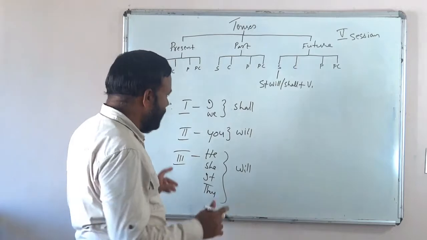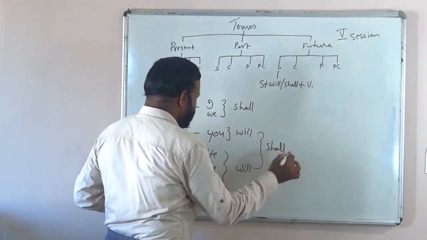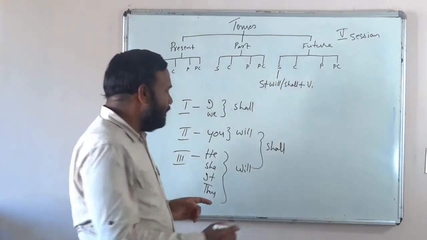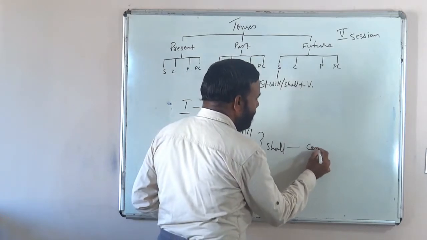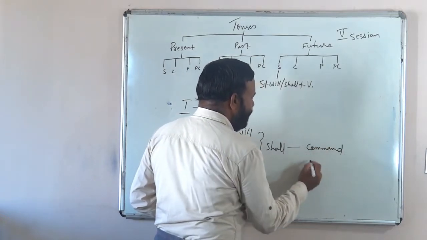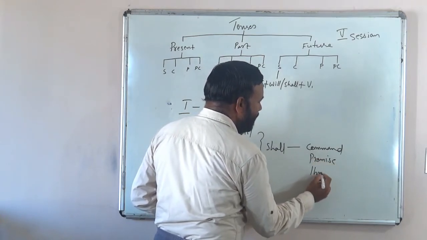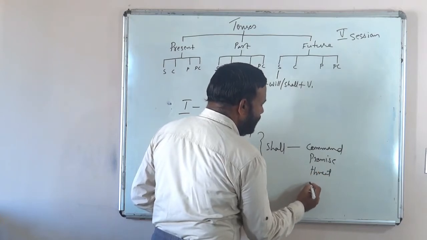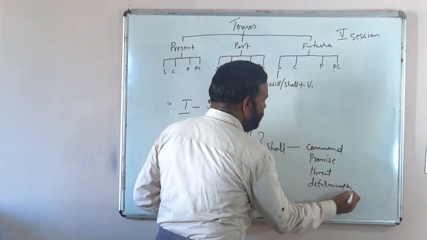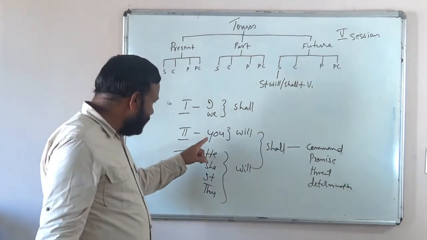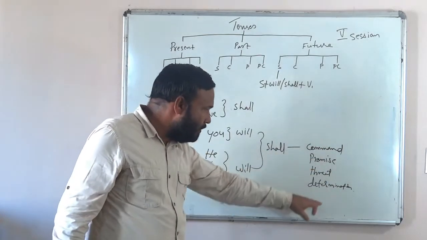If we happen to use shall with the second and third person, it shows what kind of ideas? Command, promise, threat, determination, etc. So, with the second and third person, if we use shall, it conveys this kind of ideas.